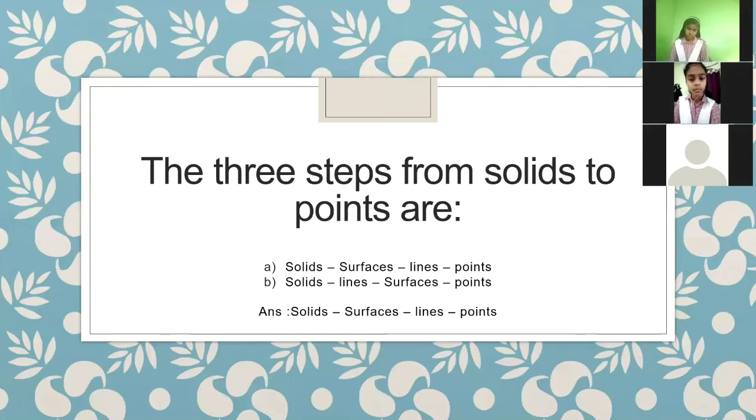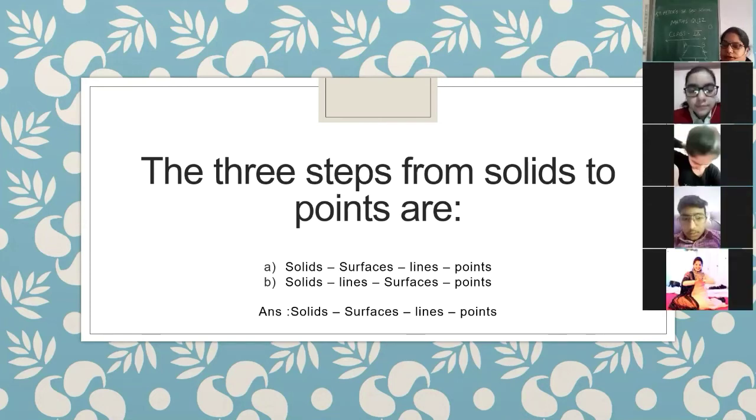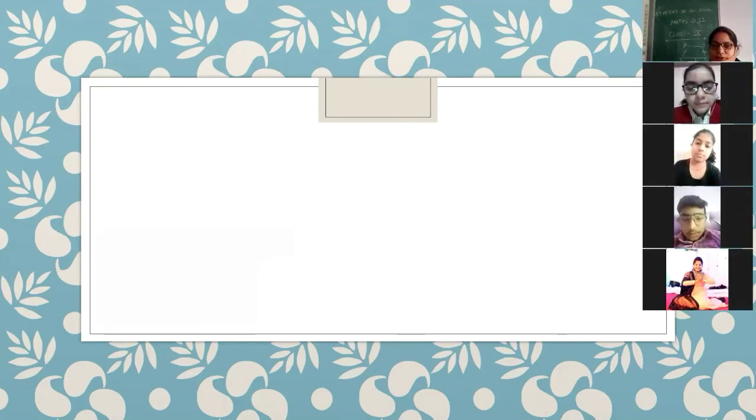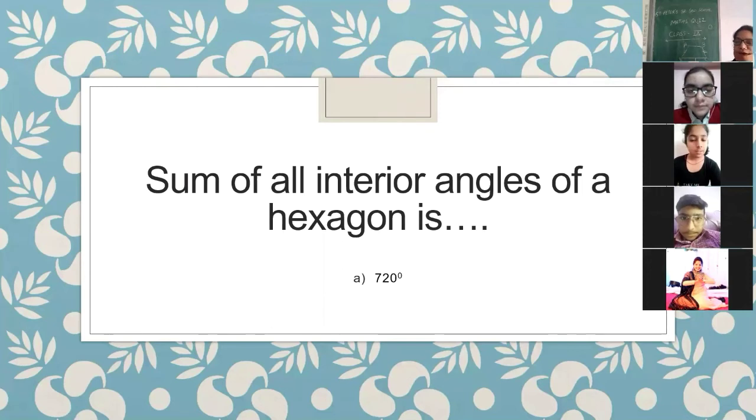Okay. Yes, Vedansh, the next question is for you. Let us see what the next question is. The sum of all interior angles of a hexagon is, is it 720 or is it 540? Vedansh.